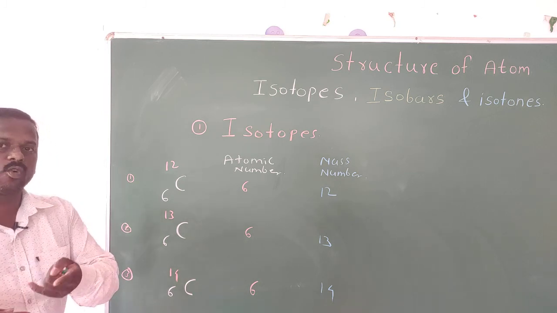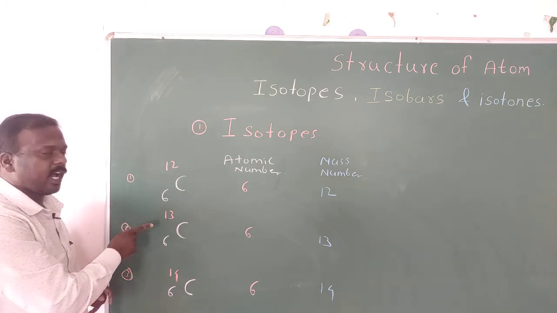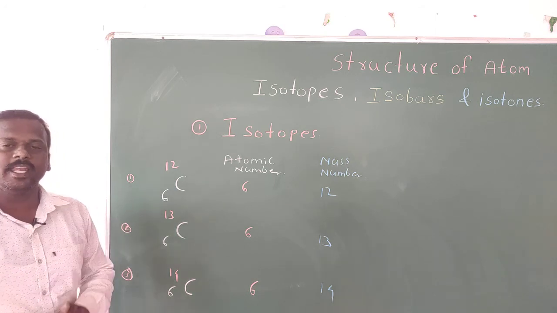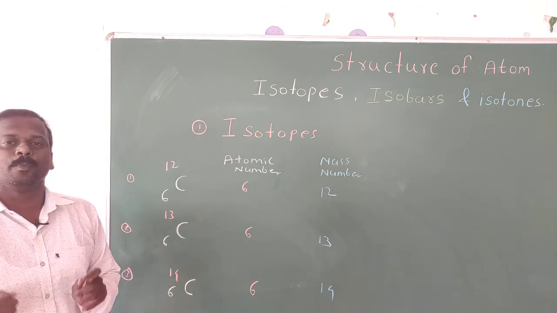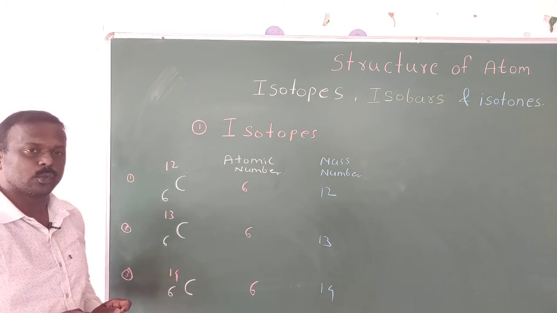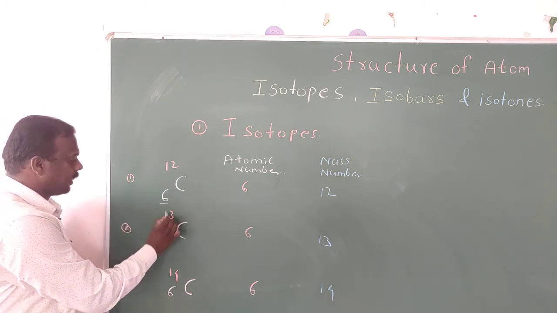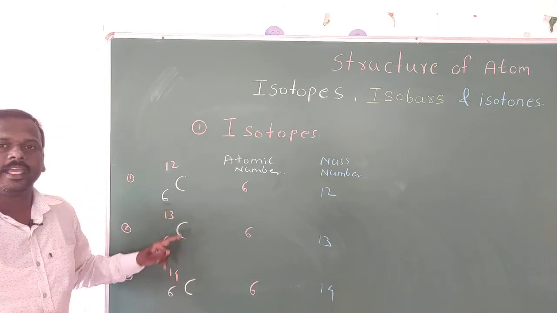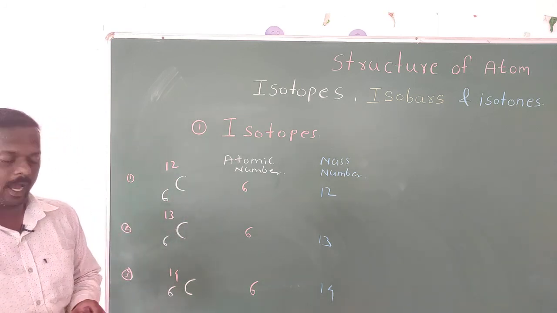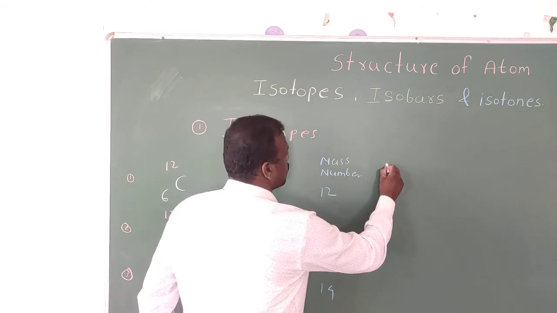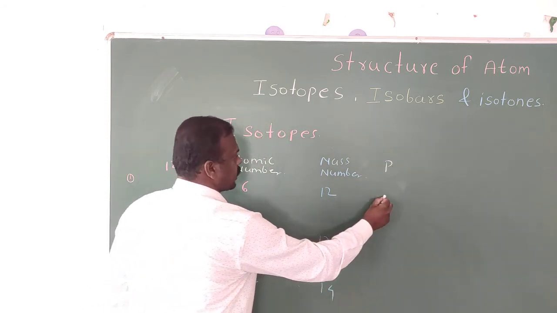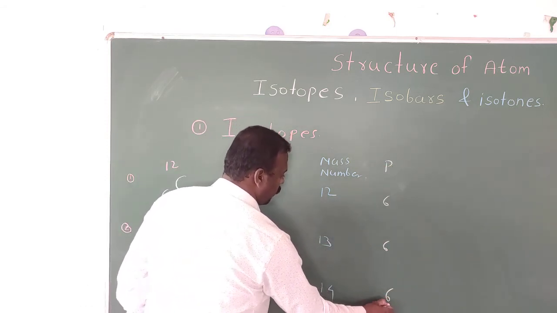Okay, now the next question is, how many protons does each carbon have? It is very easy: the proton number is exactly equal to the atomic number. In each carbon the atomic number is 6, and 6 atomic number means each carbon has 6 protons. Understand? The proton number is the same, 6 protons, 6 protons, 6 protons.